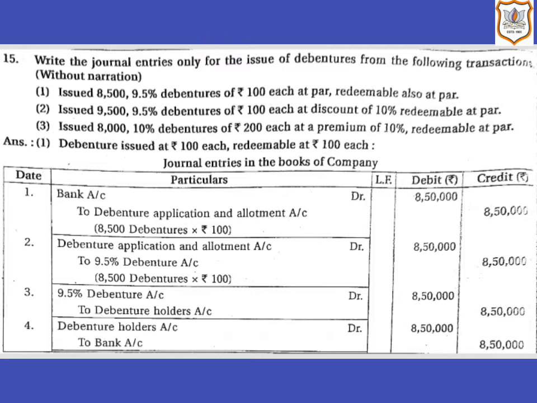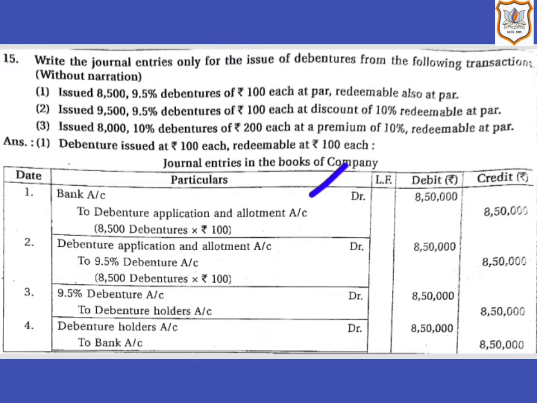So first we will pass the journal entry for the issue of debentures when the company receives money. So here the first entry would be bank account debit 8,50,000, that is 8,500 debentures multiplied by rupees 100. Then debenture application and allotment account will be credited by rupees 8,50,000.